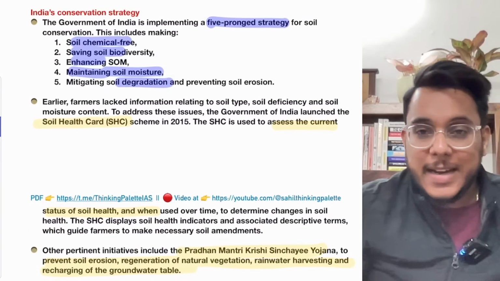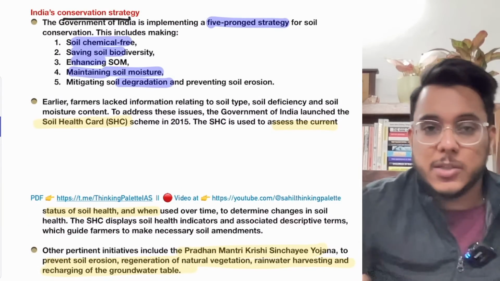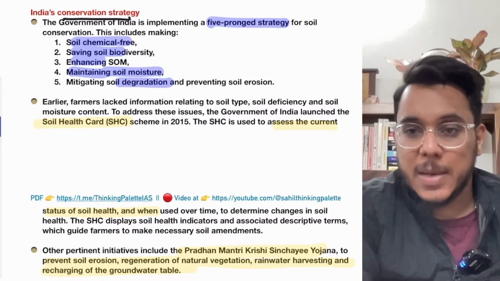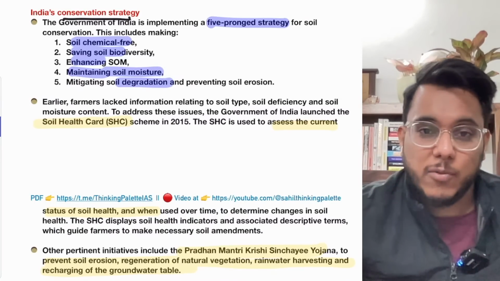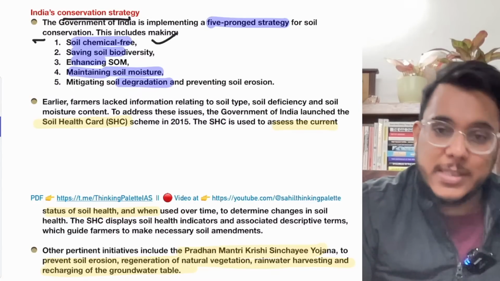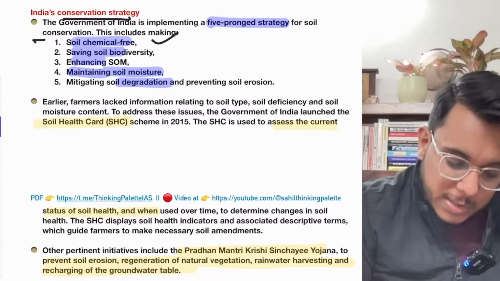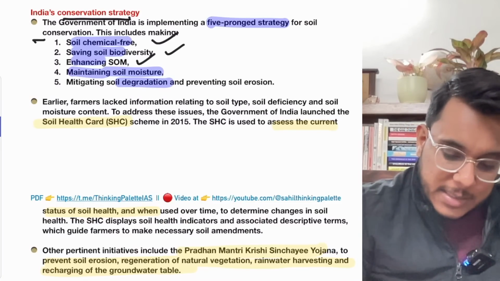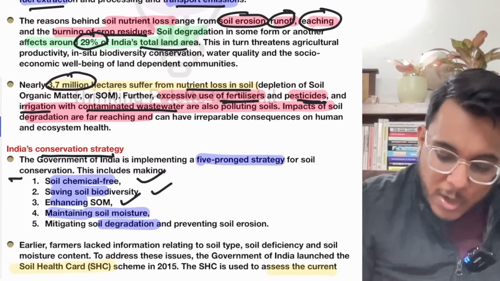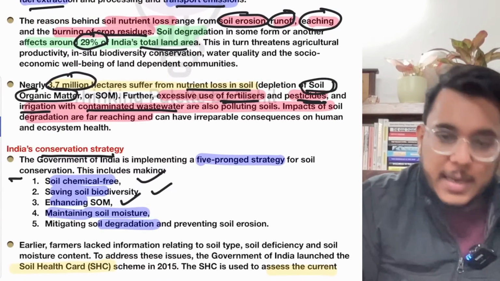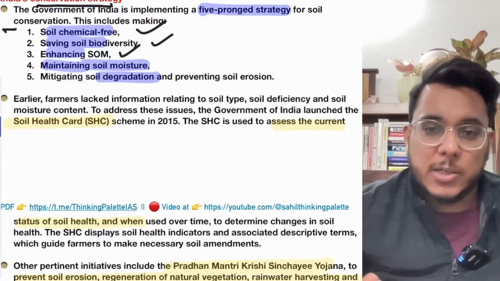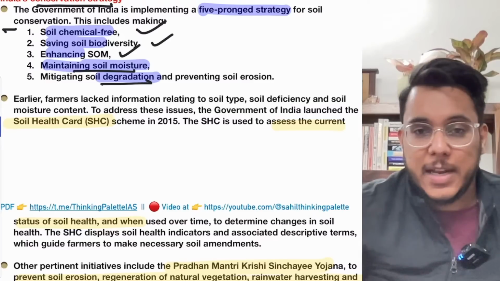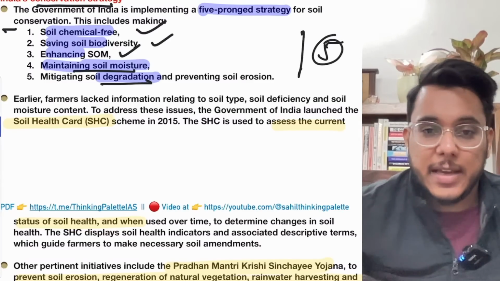Now today it has been recognized that India needs to conserve the soils, and on the conservation of soil, India needs to focus on five things immediately. What are the five things on which we need to focus? Number one, we need to make the soils chemical free. Number three, we need to save the soil biodiversity. Then we need to enhance the SOM. SOM stands for soil organic matter. So the organic matter in the soil needs to be enhanced, maintaining the soil moisture and mitigating the soil degradation. So these are the five priorities which India needs to focus on.